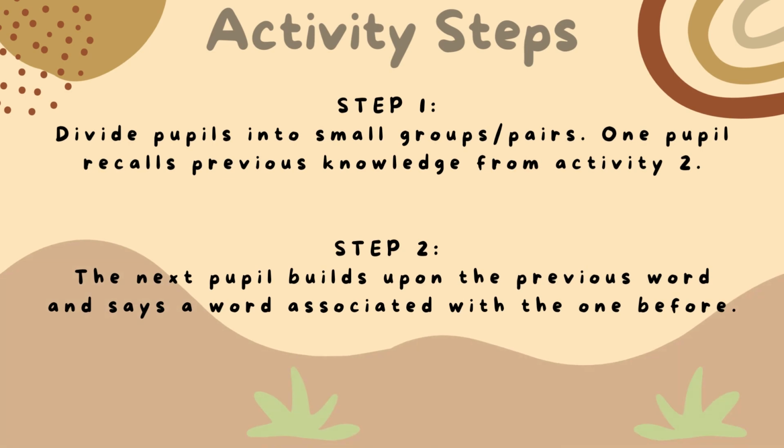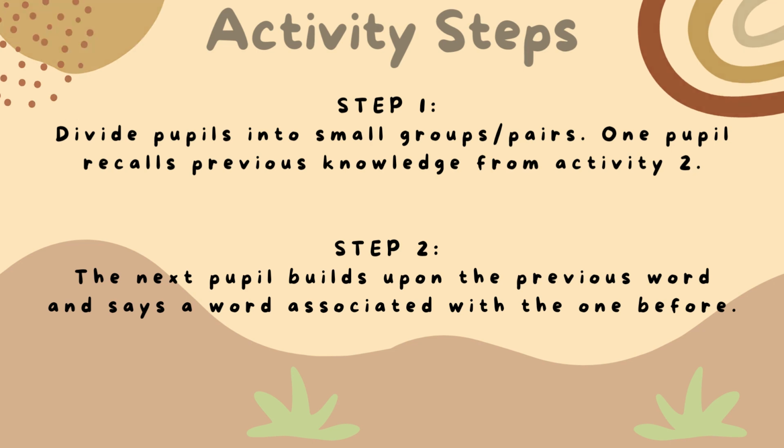Now, let's explore the step-by-step guide for this engaging learning activity. Step 1. Divide the pupils into small groups or pairs. The first pupil in each group says a word that they have learned from previous activities. For example, if the starting word is cat, the pupil might say meow. Step 2. The next pupil in the group builds upon the previous word and says a word associated with the one before. For instance, if the previous word was meow, the next pupil might say purr. The chain continues with each pupil adding a new word associated with the previous word spoken by the group member.